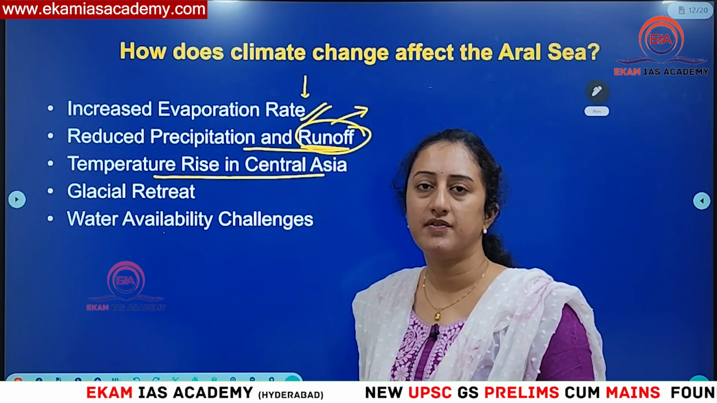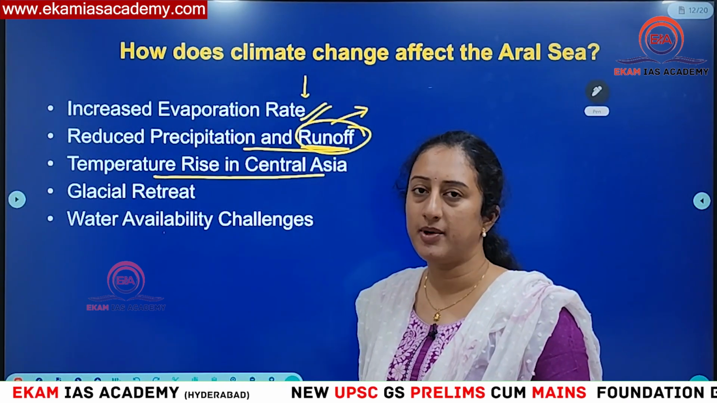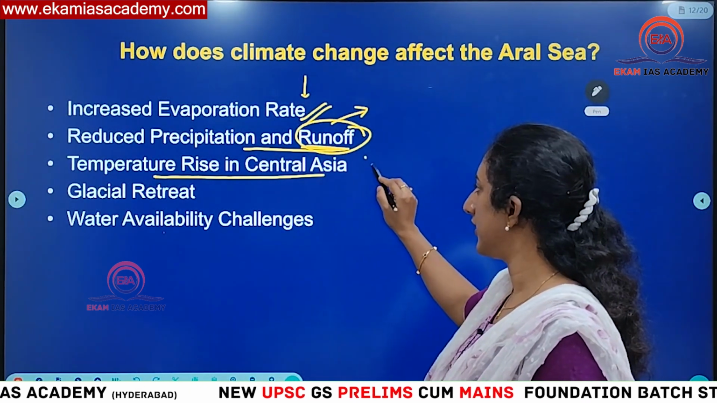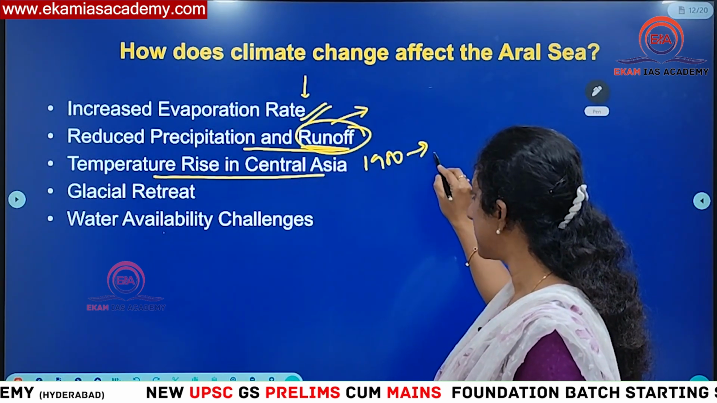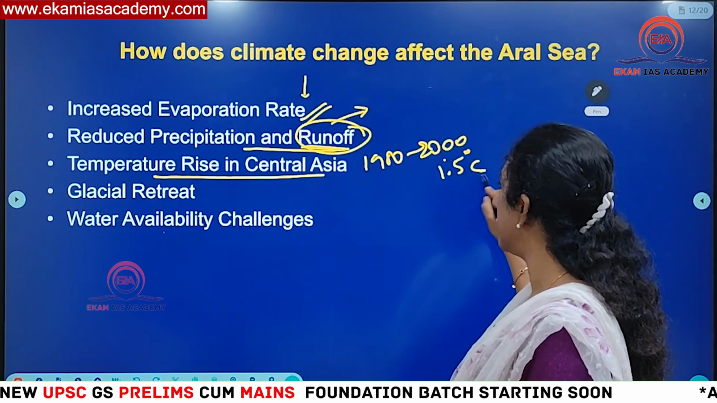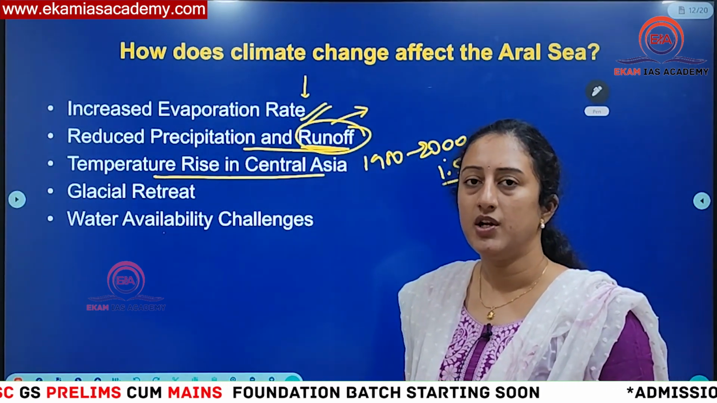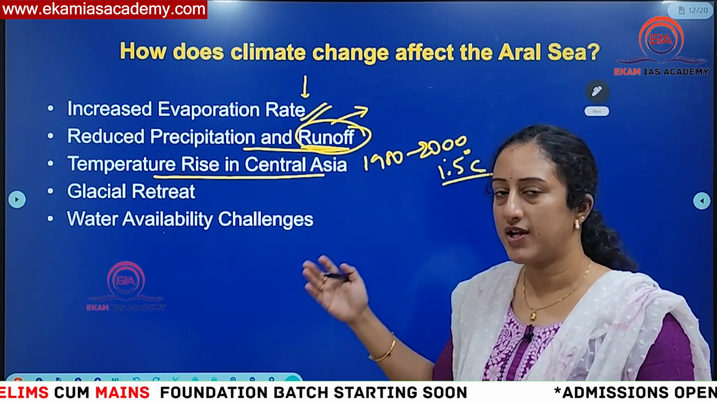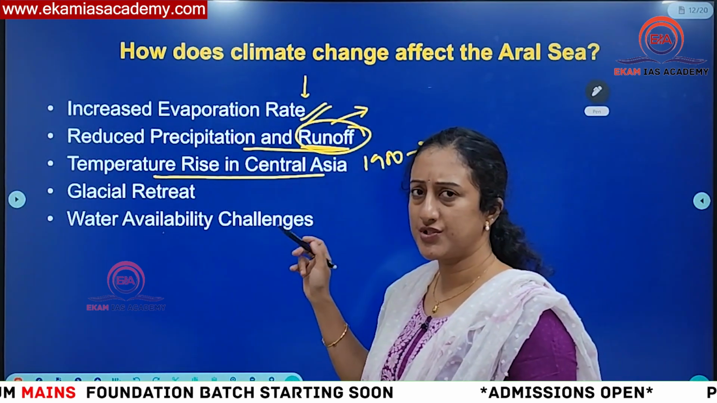That means the average temperatures in the world are increasing day by day. If you have observed, between the 1900s and 2000s, there is almost a 1.5 degrees centigrade increase in temperatures only in the Central Asian region. When there is an increase in temperatures, this has altered the ecosystem of this Aral Sea.